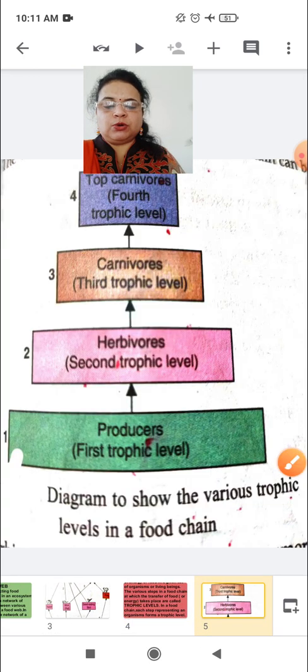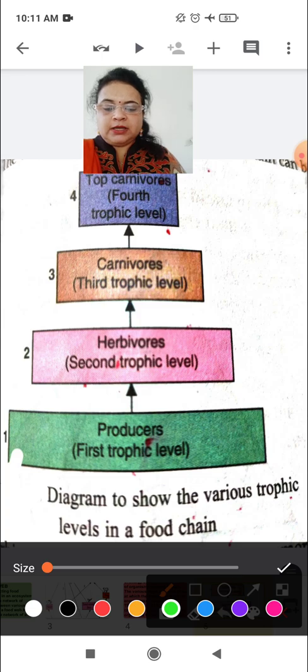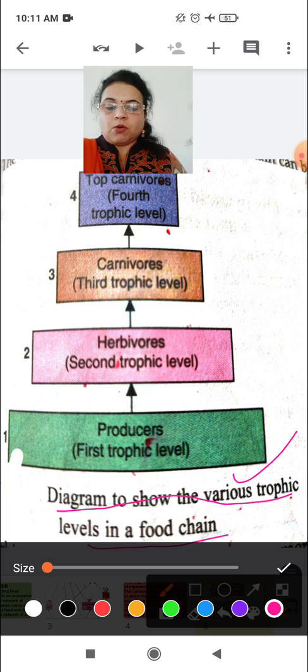How can we show a trophic level? Here is a diagram to show the various trophic levels in a food chain. Here you can see the first trophic level, in which all the producers are placed. Then on the higher side, herbivores, which is called second trophic level.